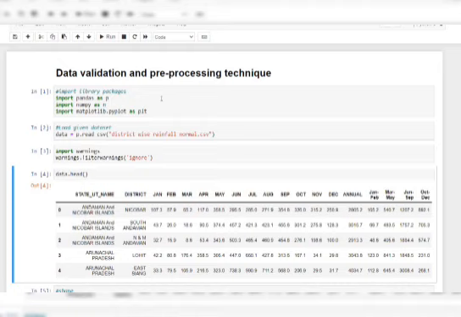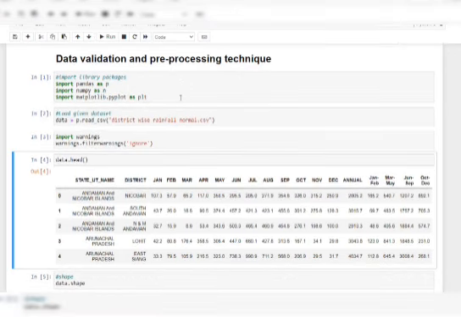NumPy adds support for large multidimensional arrays and matrices, along with a large collection of high-level mathematical functions. Pandas is a fast, powerful, flexible, and easy to use open source data analysis and manipulation tool. And Matplotlib is a numerical mathematical extension of NumPy. It provides an object-oriented API for embedding plots into applications using a graphical user interface.